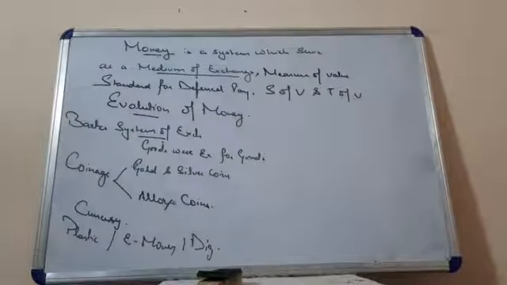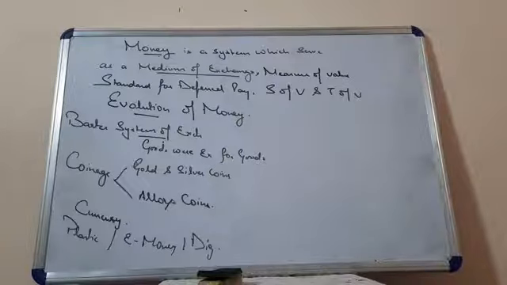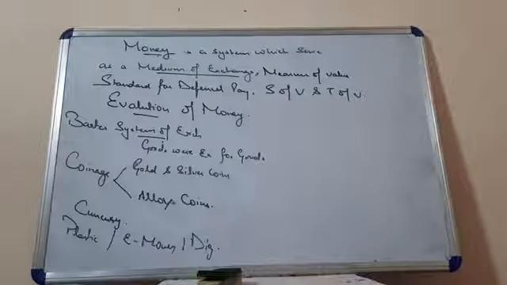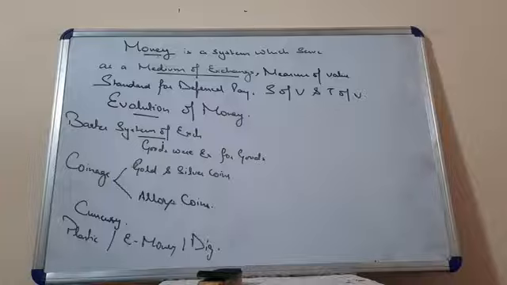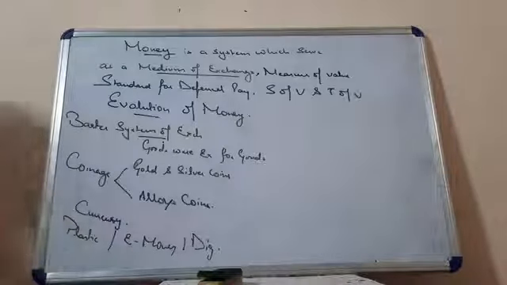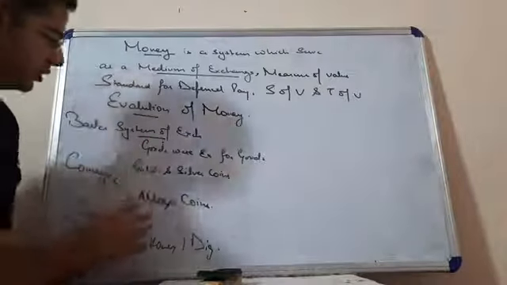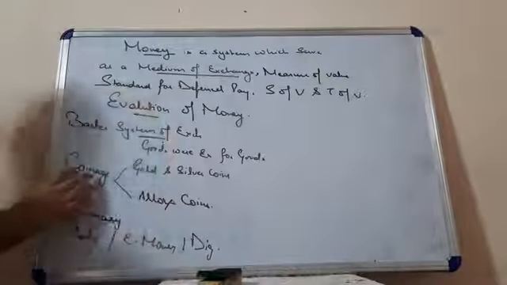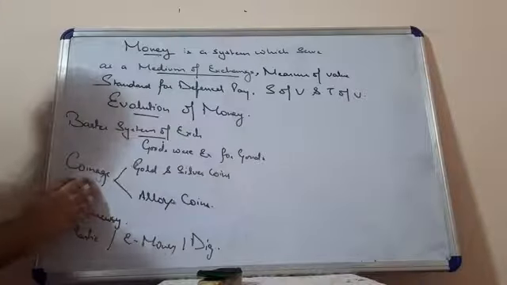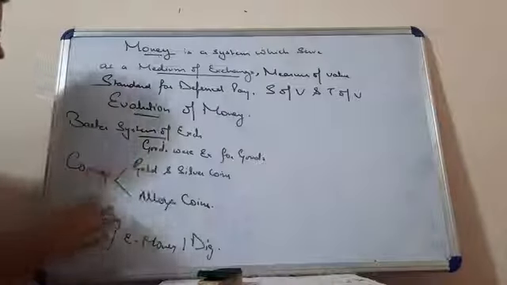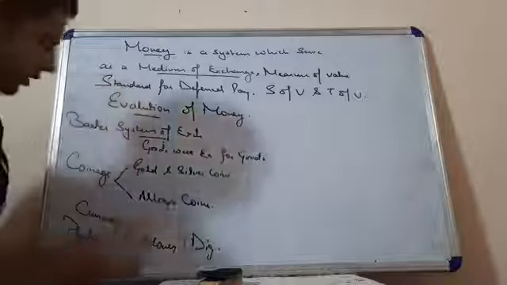So to revise this evolution of money, just keep it in your mind. We want to know how slowly and gradually money came into existence. So in the initial stages, as we told you, there was a barter system of exchange where goods were exchanged for goods. Slowly and gradually there was an age of coin. Initially gold and silver coins were there, and then alloy coins.